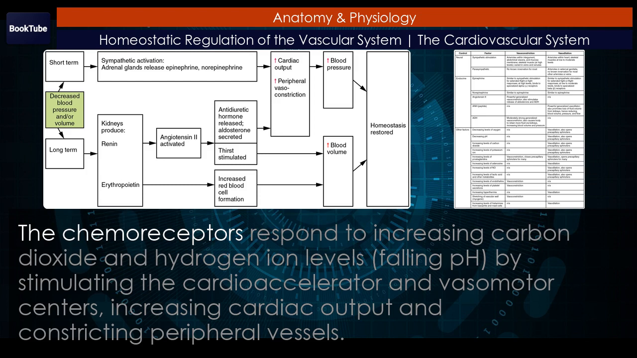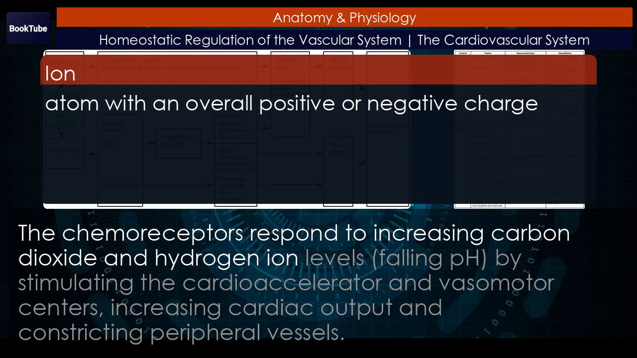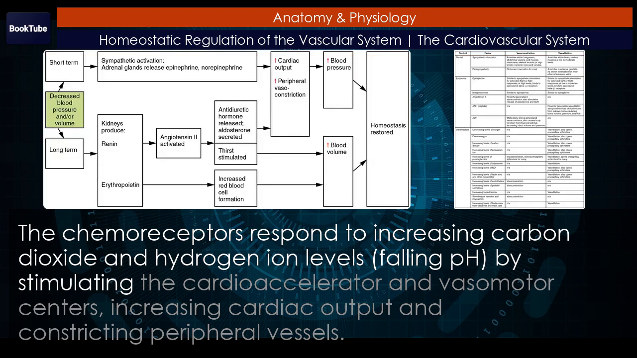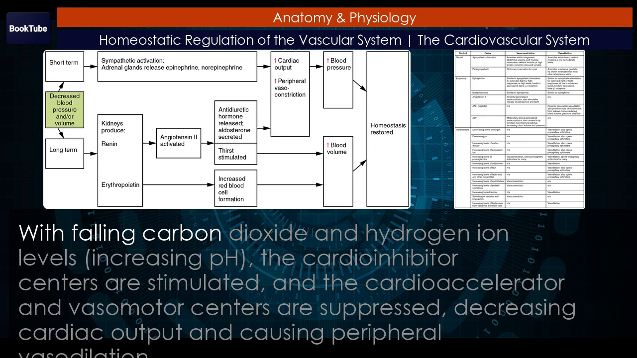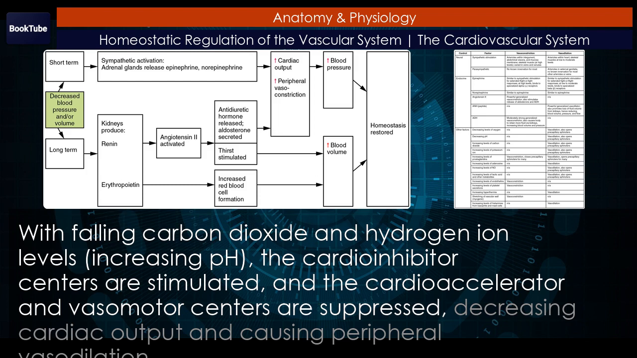The chemoreceptors respond to increasing carbon dioxide and hydrogen ion levels, falling pH, by stimulating the cardio-accelerator and vasomotor centers, increasing cardiac output and constricting peripheral vessels. The cardio-inhibitor centers are suppressed. With falling carbon dioxide and hydrogen ion levels, increasing pH, the cardio-inhibitor centers are stimulated, and the cardio-accelerator and vasomotor centers are suppressed, decreasing cardiac output and causing peripheral vasodilation.